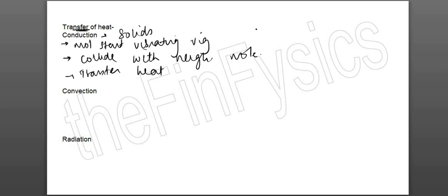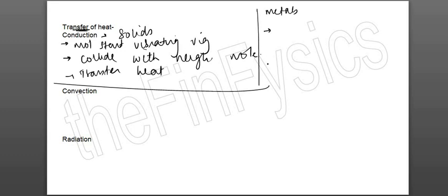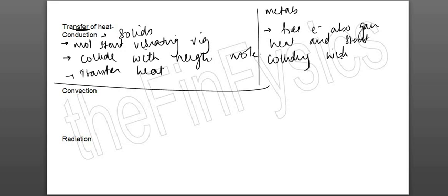ठीक है? Now one thing that you're supposed to notice, this comes very rarely but कभी कभी आता है. They also want you all to write sometimes about free electrons. ये normally आएगा explain how transfer of heat happens in metals. So along with these 3 points, you will also write this point which I'm giving you all, that the free electrons also gain heat and start colliding with the molecules.